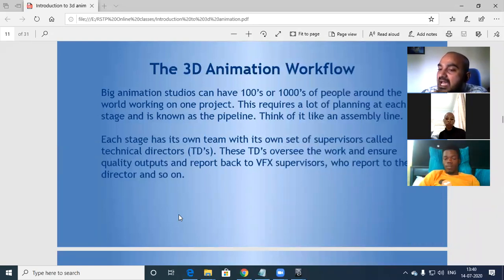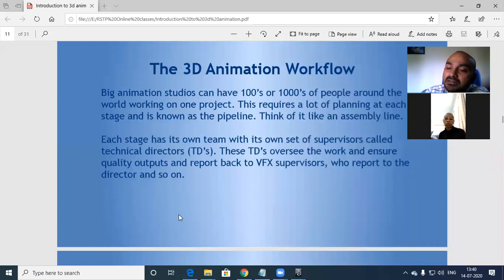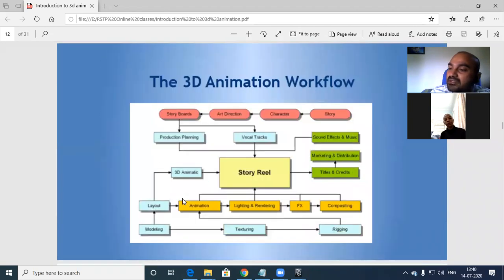Each stage has its own team with its own set of supervisors called technical directors. Let's say for example, if you are working in a 3D studio company, after 4 to 5 years you can be a technical director, because you will have that much experience in how to handle a team or situation. These technical directors oversee the project, ensure quality output, and report back to the VFX supervisor, who reports to the director, and so on. Okay, so I'll move to the next one.